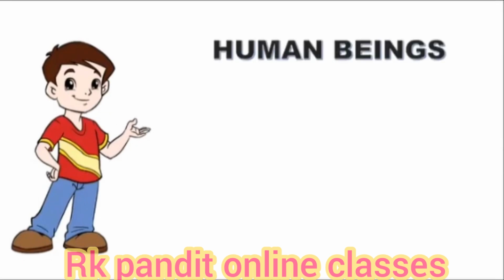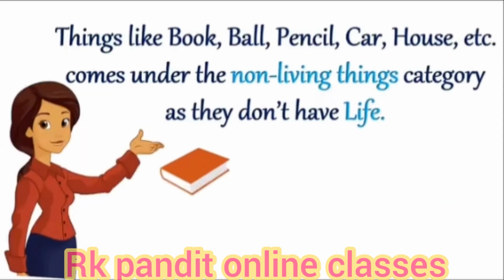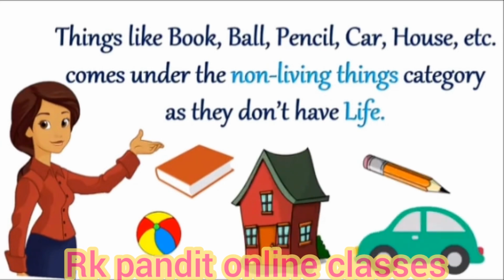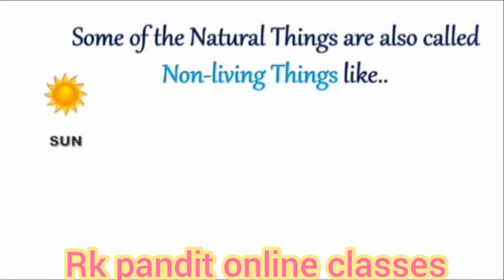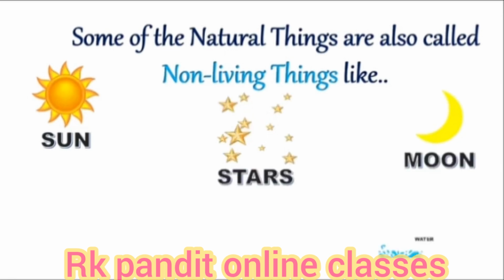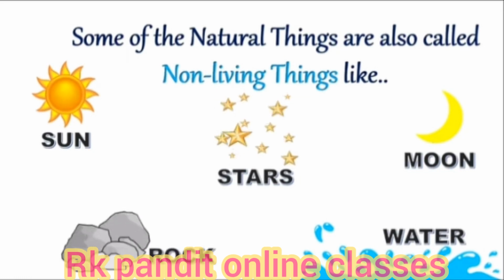Human beings, animals, and plants come under the living things category because they have life. Whereas things like book, ball, pencil, car, house, etc. come under the non-living things category as they don't have life. Some of the natural things are also called non-living things, like sun, stars, moon, water and rock.